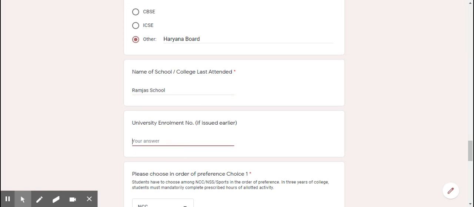My university enrollment number. Suppose I have taken admission in Delhi University last year, but due to some reasons I wasn't able to pursue it or I want to leave it. Now this year I want to take fresh admission. So I'll also mention my previous year's enrollment number which the university has allotted me.